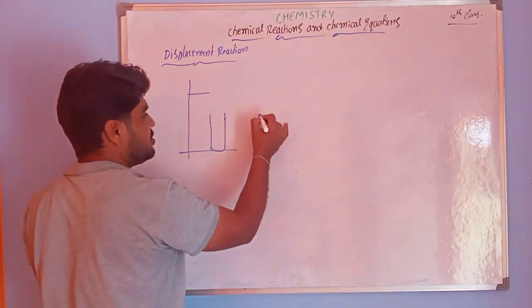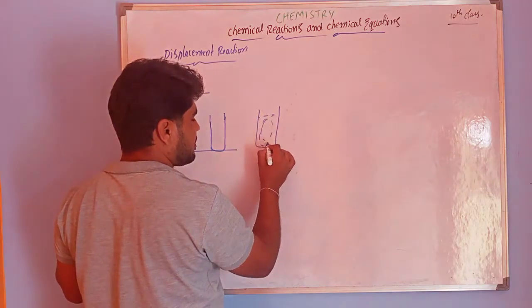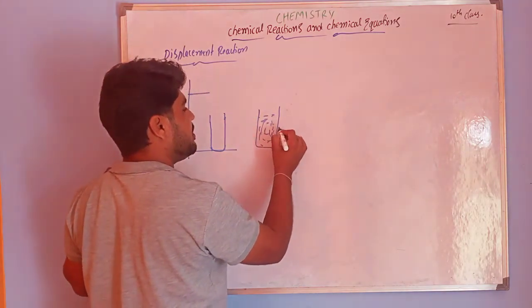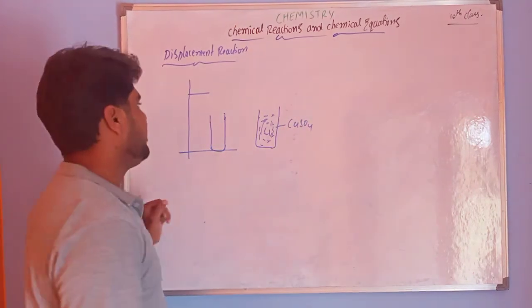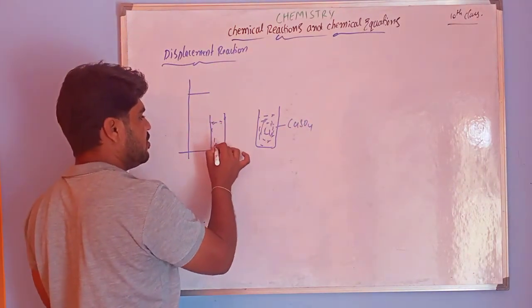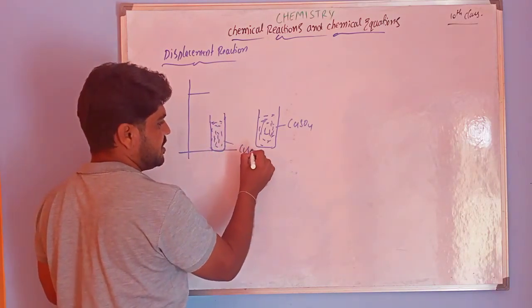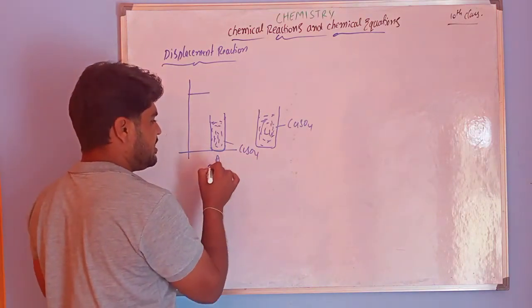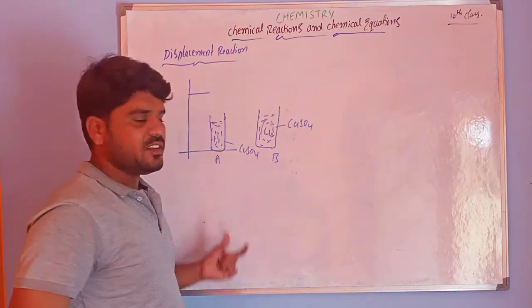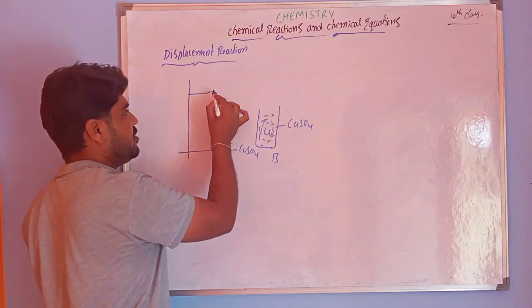In both test tubes, I am going to fill copper sulfate solution, CuSO4. This test tube we call A and this is B.